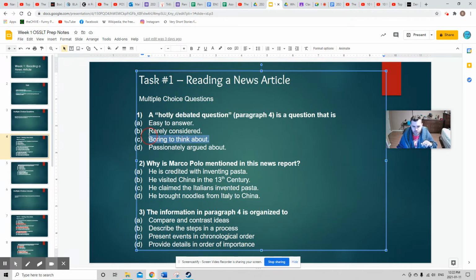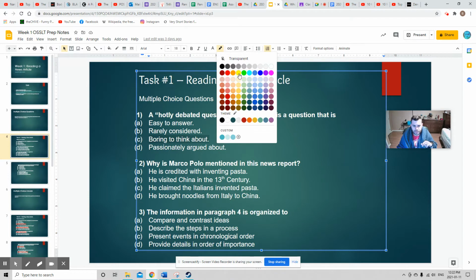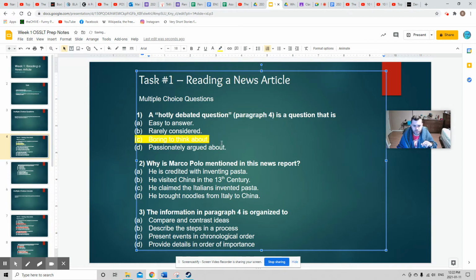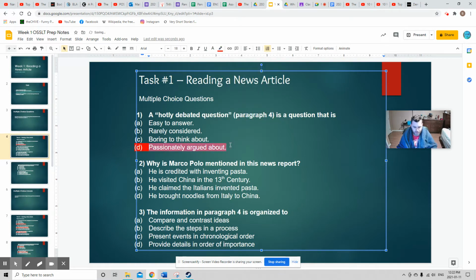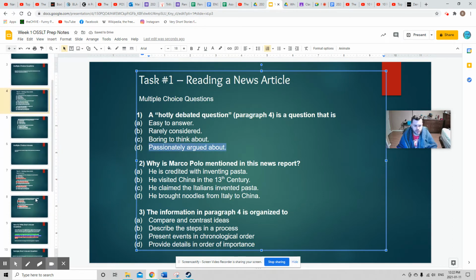So for example, you could just highlight what you think the answer is. Yellow is not good. But a hotly debated question, according to paragraph 4, is, well, it's D. So you could highlight that in a visible color. So the answers are on slides 7 and 8. You can see them here.